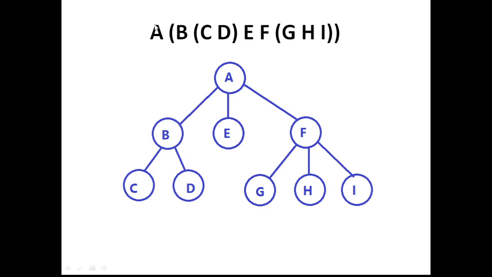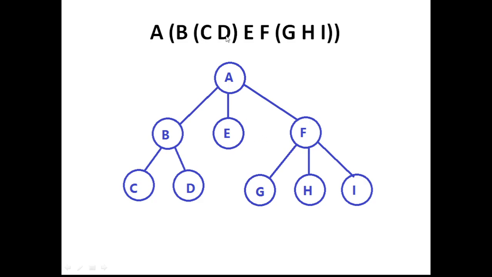So here the expression given is A, B, C, D, E, F, G, H, I, but we have got parentheses. So what we have to do is start from the first value, which is A. So operand A is placed in the root, and then we have got an opening bracket, which means that this is a child of A. So we have to put it down. So B becomes a child or descendant of A. And similarly E and F are also at the same level as B, so they must be siblings. So B, E, F are siblings.